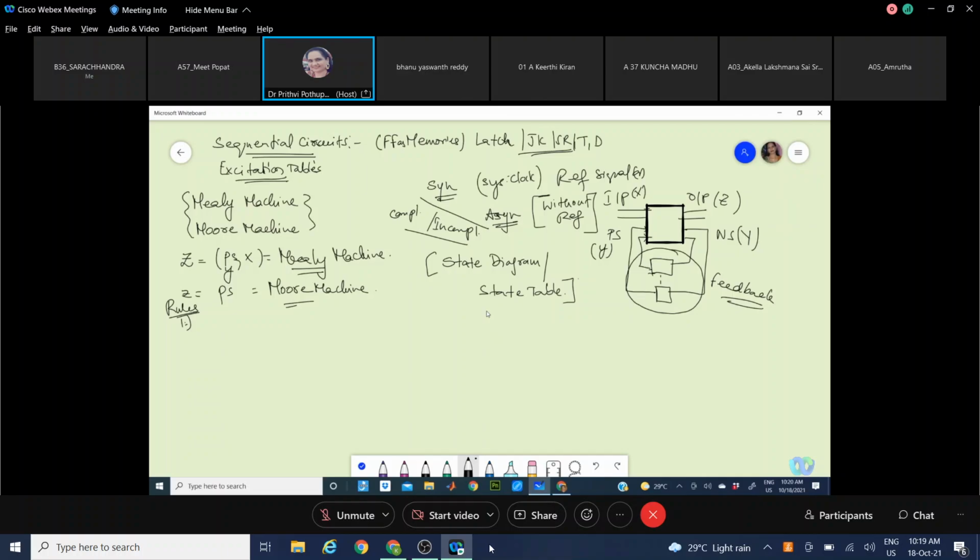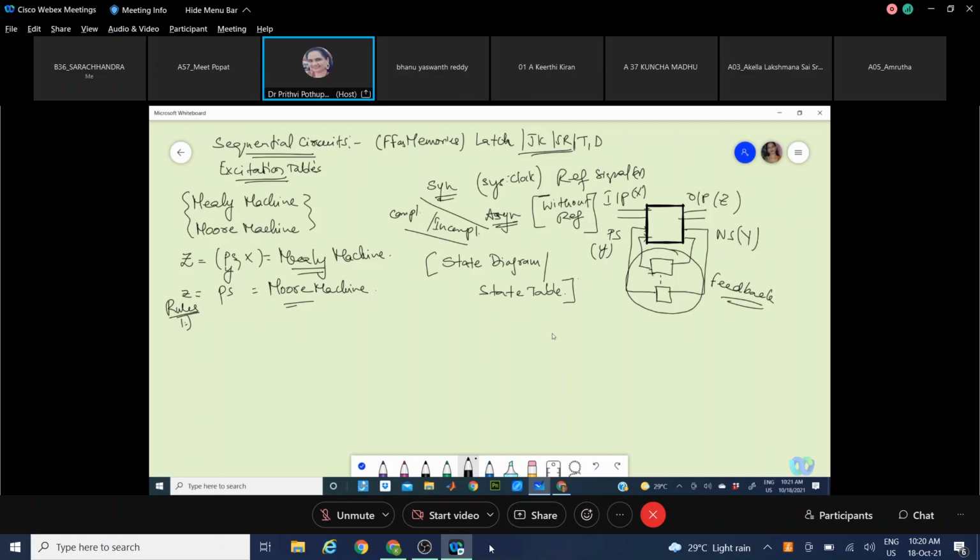Your problem statement, if you need to implement that into a complete output or a physical design, we need to not only define the problem statement inputs, but what are not defined by the problem statement also we need to assess. That sort of analysis will be given by the state diagram or state table. So derive the state diagram or state table. The second step in combinational is derive the truth table. Here, the second rule of synthesis for sequential is derive the state diagram or state table. I'll tell you what this is.